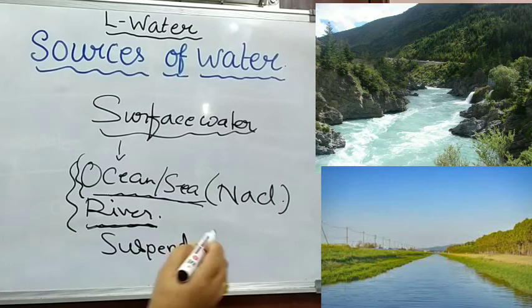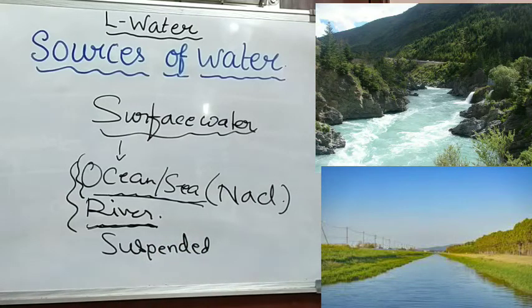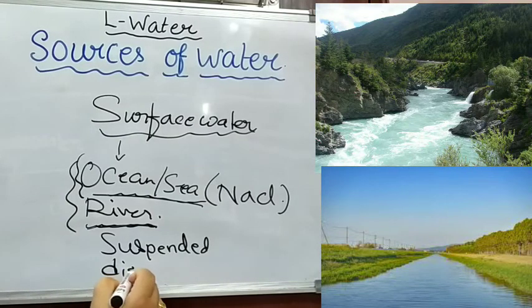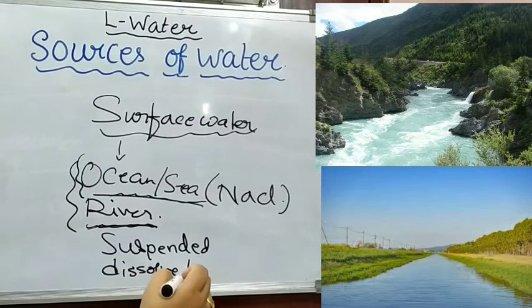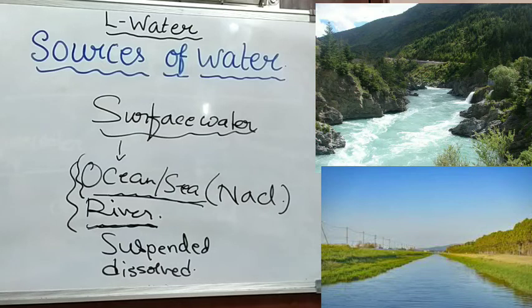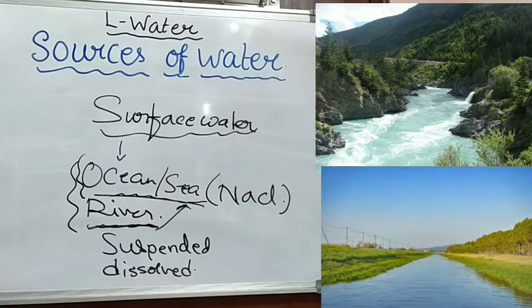Suspended means which floats on them, and they are visible, floating as well as insoluble impurities, and dissolved also. Dissolved means many types of minerals and salts are present, as well as impurities, organic compounds, and all the decay compounds being thrown into the river, and they make the river water impure. This river water ultimately goes and mixes into the sea water, and in this way the sea water also gets impure day by day. So we can say that surface waters are a very impure form of water.